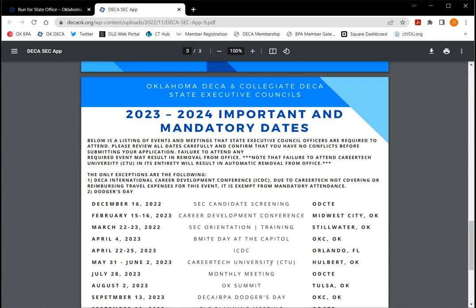One day that is incredibly important, and that I will highlight with this note right here, is that if you do not attend CTU, or Career Tech University, in its entirety, you will be removed from office. CTU is an annual training event that all 7 CTSOs in Oklahoma attend, and it is incredibly important that we are represented and that our team has that time together. So if that's a date that you cannot attend in its entirety, and again, we know life happens, that could result in an automatic removal from office.